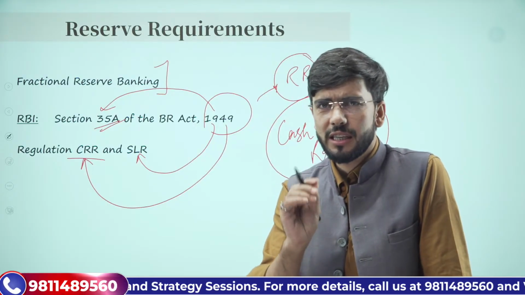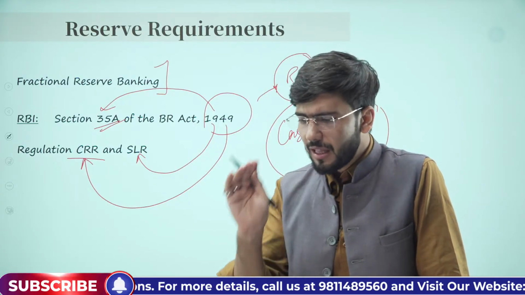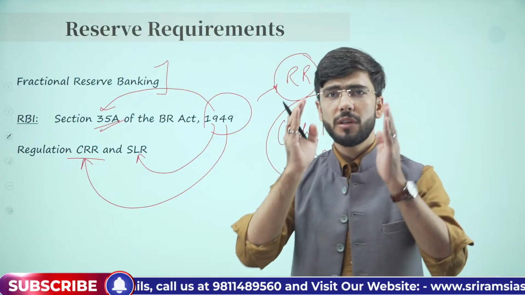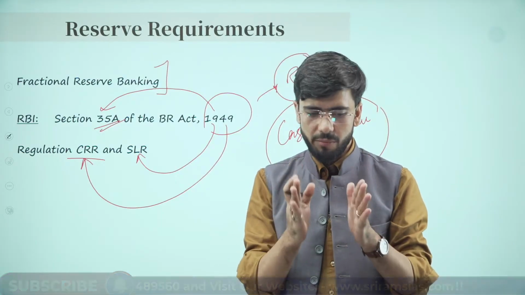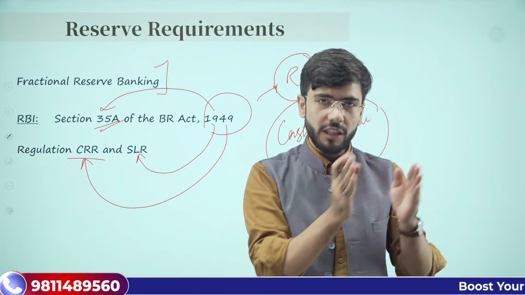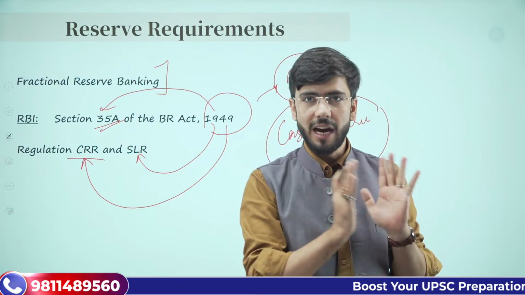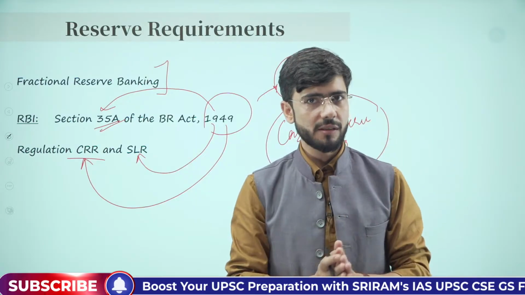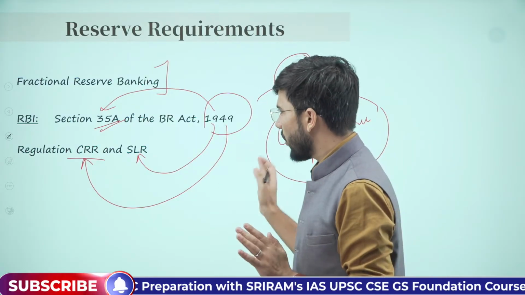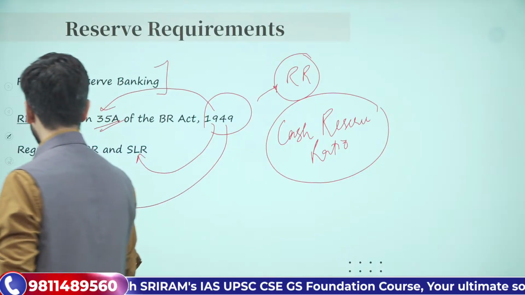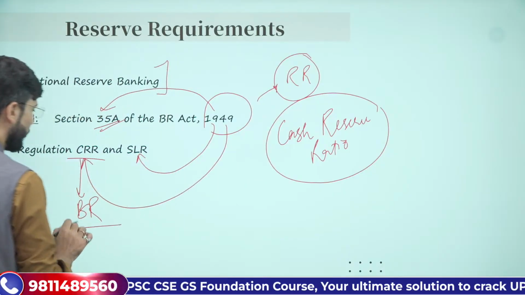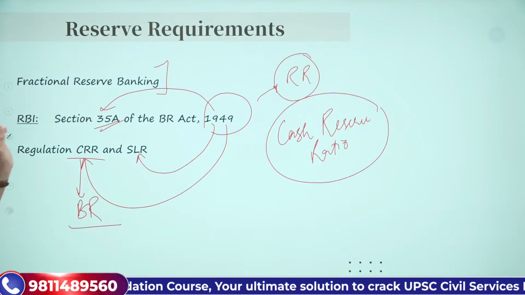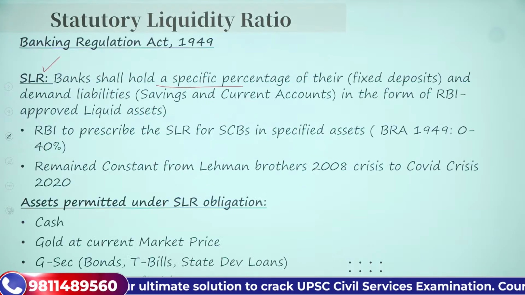Cash reserve ratio says that the percentage of deposits which the banks should keep with themselves, either in cash or they should invest it in government securities. Very simple. Now, why is this? In order to prevent a bank run. That withdrawals के टाइम पे liquidity बैंक के पास हो, इसलिए इसको रखा गया है.